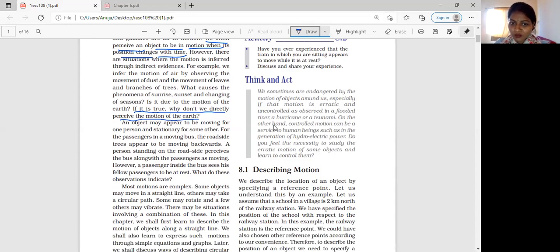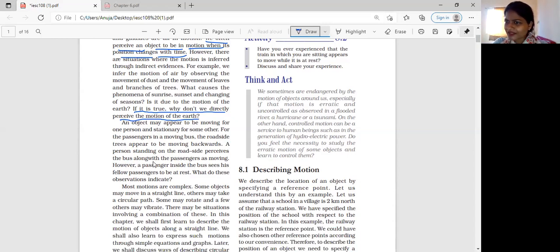For the passengers in a moving bus, the roadside trees appear to be moving backwards. A person standing on the roadside perceives the bus along with the passengers as moving. However, a passenger inside the bus sees his fellow passengers to be at rest. What do these observations indicate? So see, they have explained it with an example: a passenger in the bus sees outside his windows, and he perceives that the trees or the objects outside the bus are moving in the opposite direction.